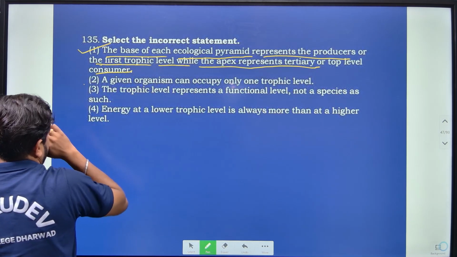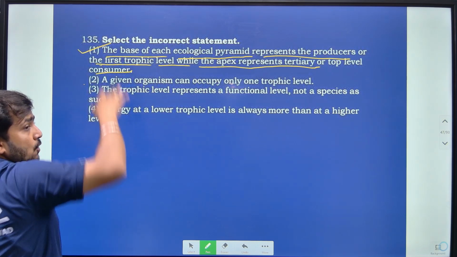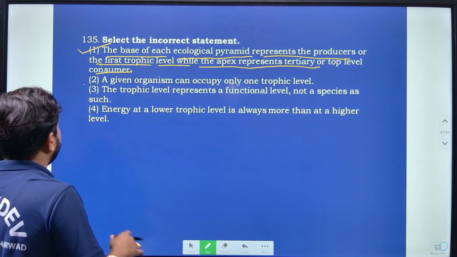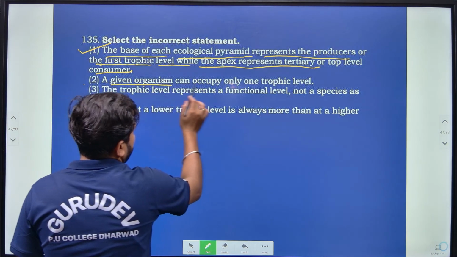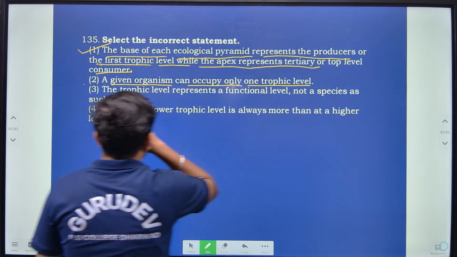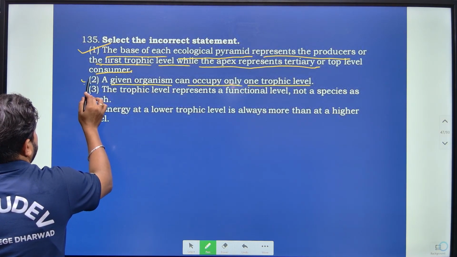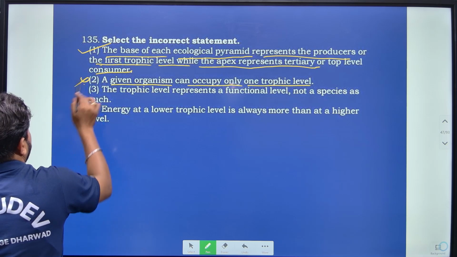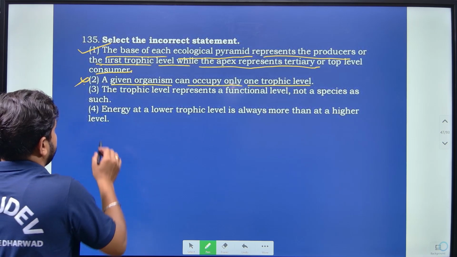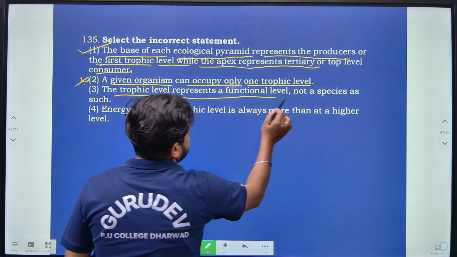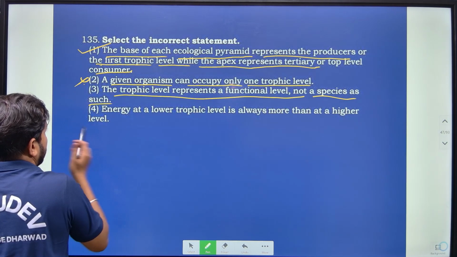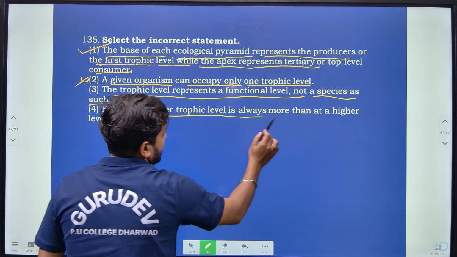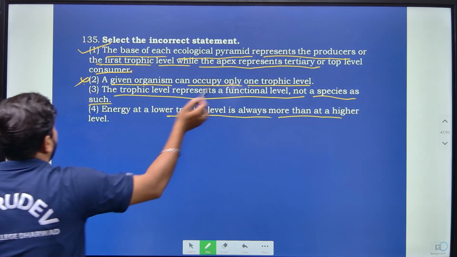Yes, this is correct, right. Based on that only the ecological pyramid can be formed. Then, a given organism can occupy only one trophic level. No, it can occupy any trophic level. So here option 2 is incorrect, right. Then the trophic level represents a functional level, not a species as such, so this is correct. Energy at a lower trophic level is always more than at a higher level.